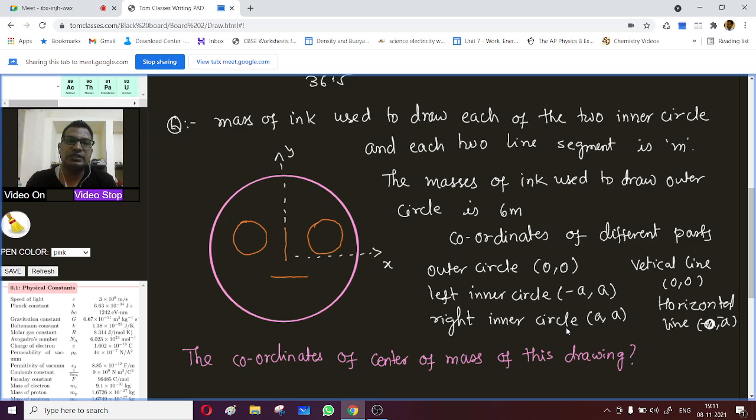The question says that the mass of ink used to draw each of the two inner circles and each two line segments is m, right? The mass of ink used to draw the outer circle is 6m.